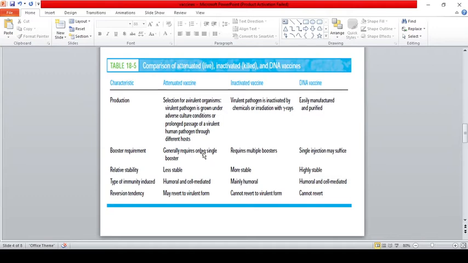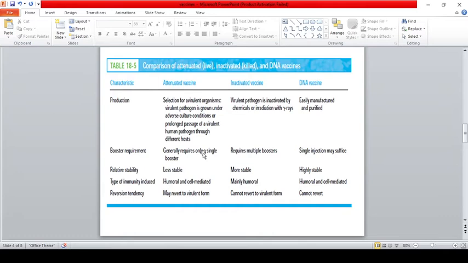The next thing is inactivated vaccine. Inactivated vaccine means we take the virulent pathogen and inactivate it by using chemicals or by using gamma rays. But one of the major drawbacks with this inactivated vaccine is that during the process of heat or chemical treatment, it may lead to denaturation. At this stage, the epitopic region of the antigen may get disturbed.